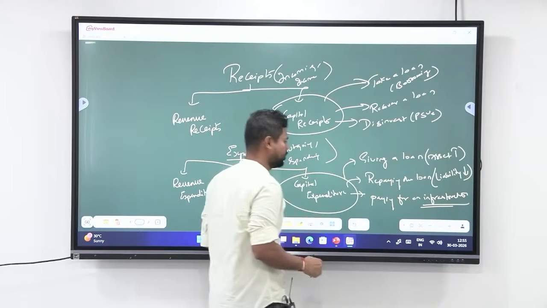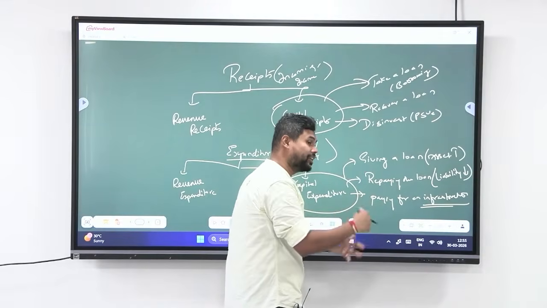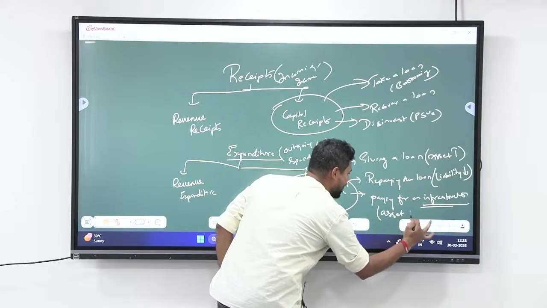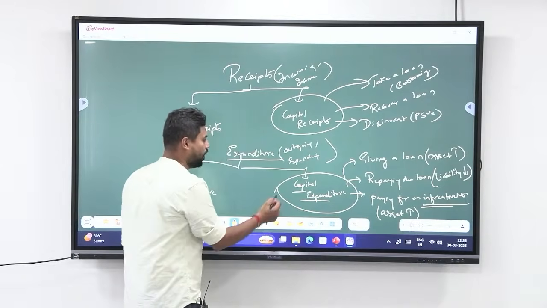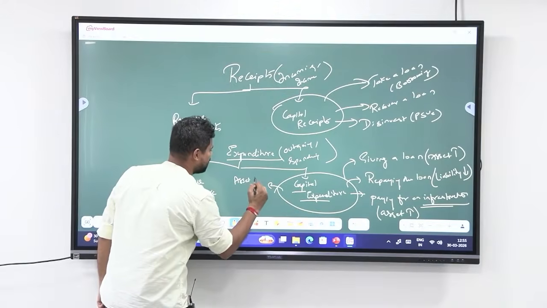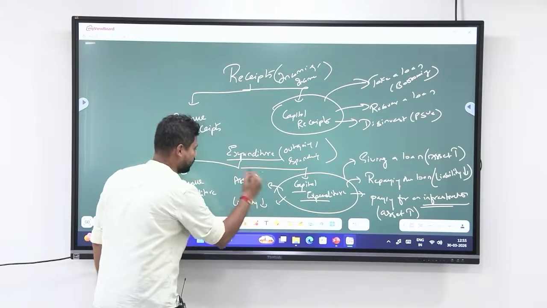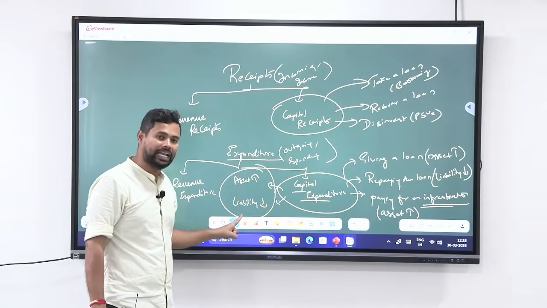Liability reduces. Next, paying for an infrastructure. When I pay for the infrastructure, that infrastructure will create more jobs. It will help the economy. So, paying for the infrastructure means asset increases. So, look at this. Capital expenditure will always result in asset increasing, liability decreasing. Look at this. This is what is capital expenditure. Asset will increase, liability will decrease.